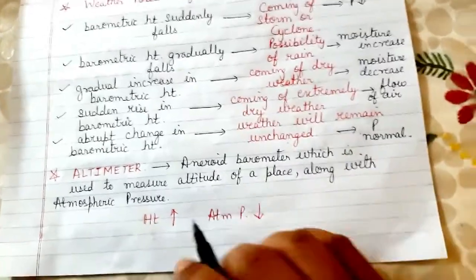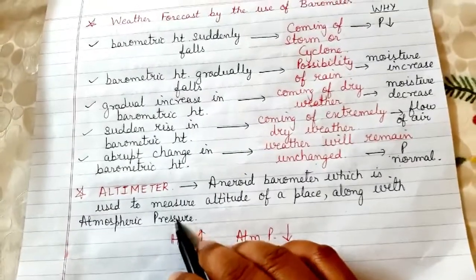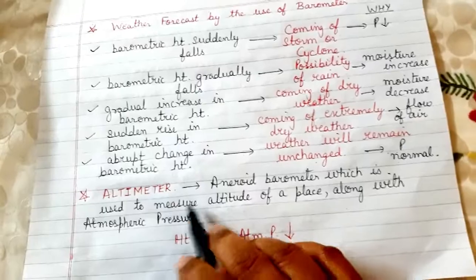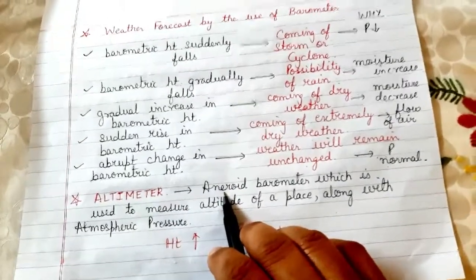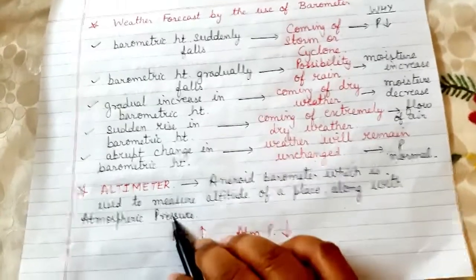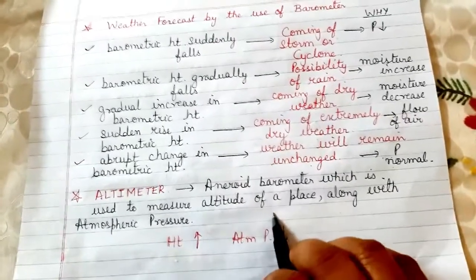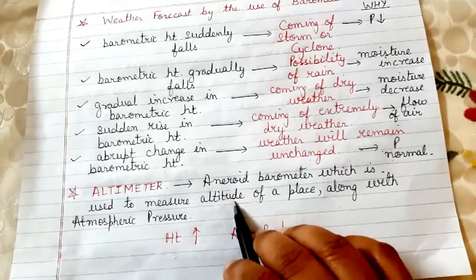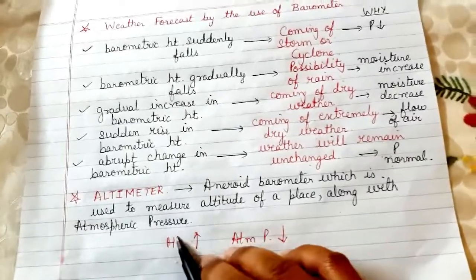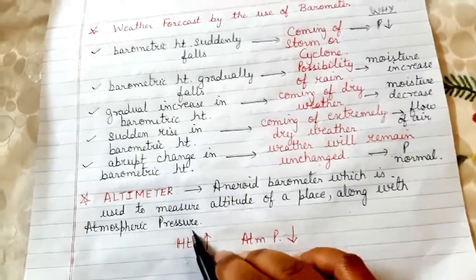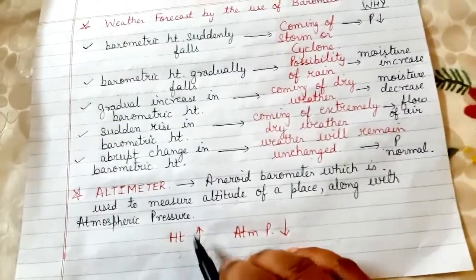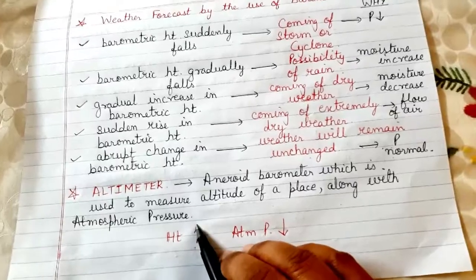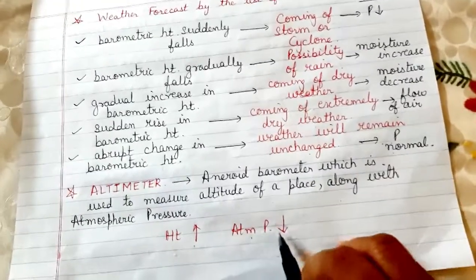Now the last topic is the altimeter, which I have already spoken about. I told you that an altimeter is a device, mainly an aneroid barometer, which helps us to measure the altitude of a place. And you know very well, children, that the altitude of a place is directly linked with the atmospheric pressure. And how is it linked? When the height above sea level increases, the atmospheric pressure decreases.